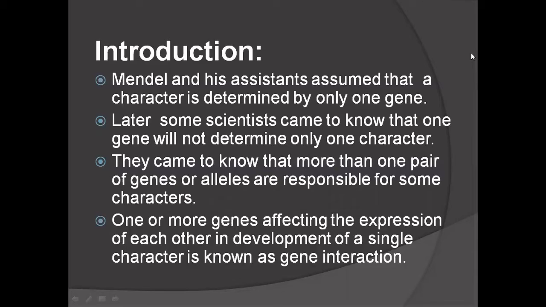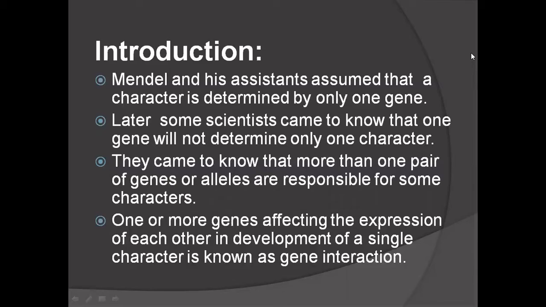That each gene will have two alleles. In these two alleles, one will show complete dominance on the other allele. So they got these ratios.